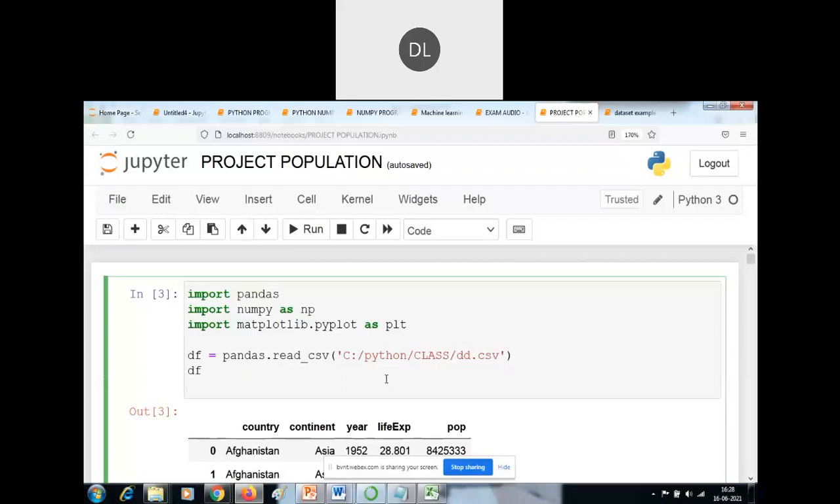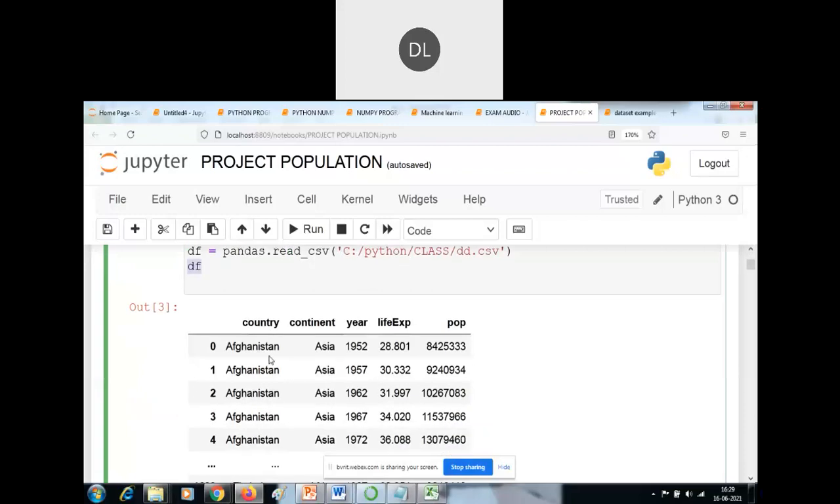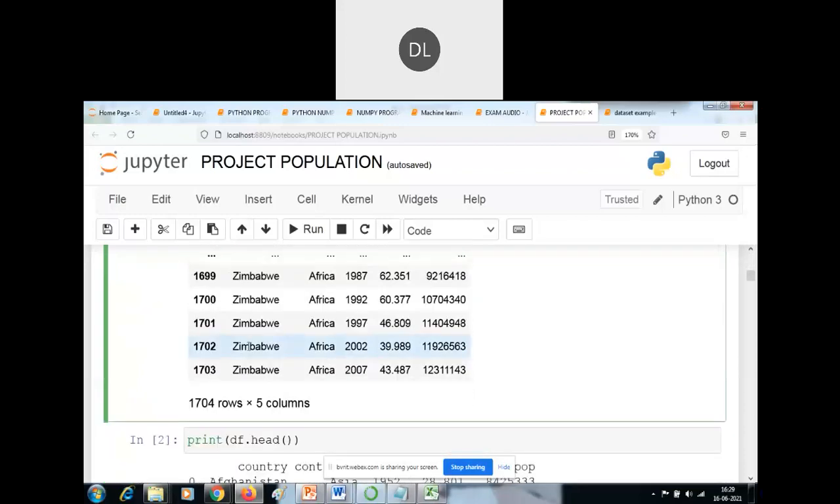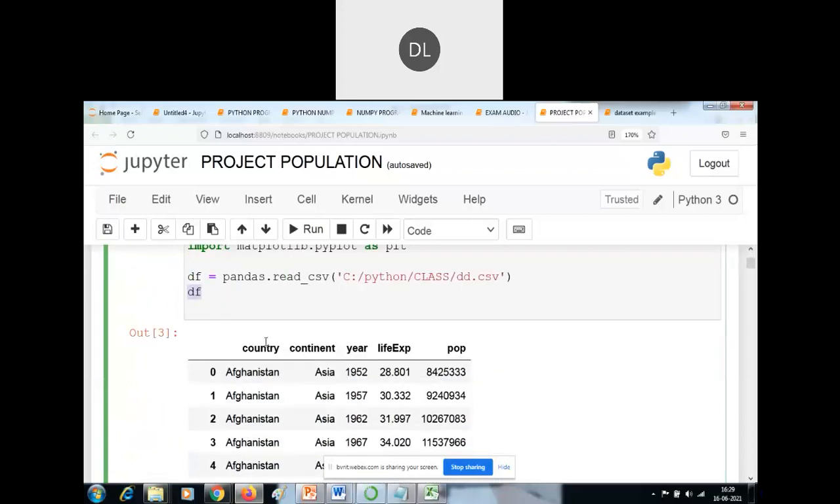So I'm collecting the data, and by using the read underscore CSV, I download the data and read it. CSV is the full form of comma separated values. Okay, so after giving this DF, this is the output of this. So totally there are normally 1704 rows and 5 columns there. So this is the output of this statement. So what are the columns included?